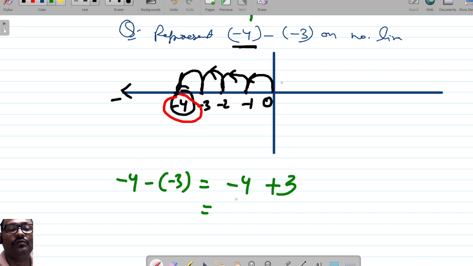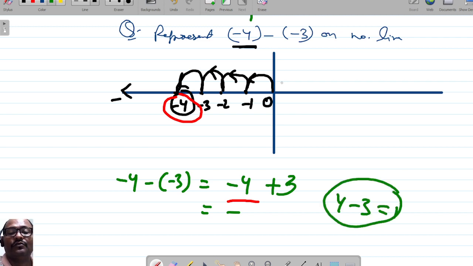That is equal to the number which is carrying the bigger sign, minus 4. So the answer will carry the minus sign. And the integer with the opposite sign, that is 3, will be subtracted from 4. So 4 minus 3 equal to 1. Fine. So that 1 is the answer carrying minus sign, right?